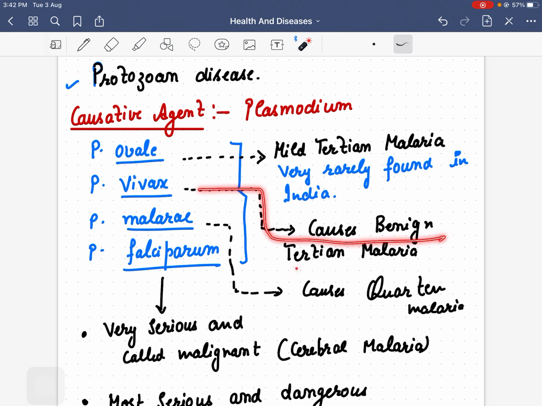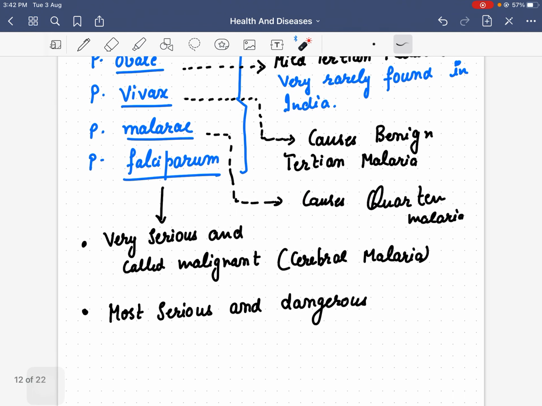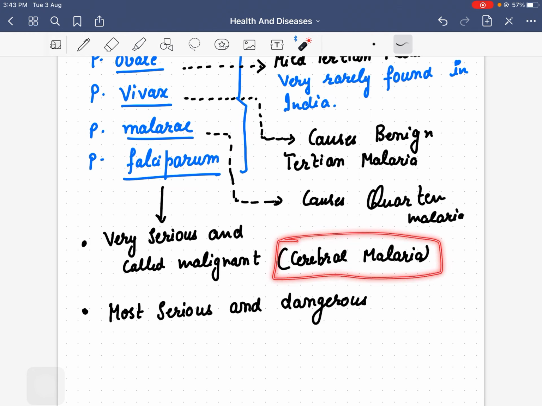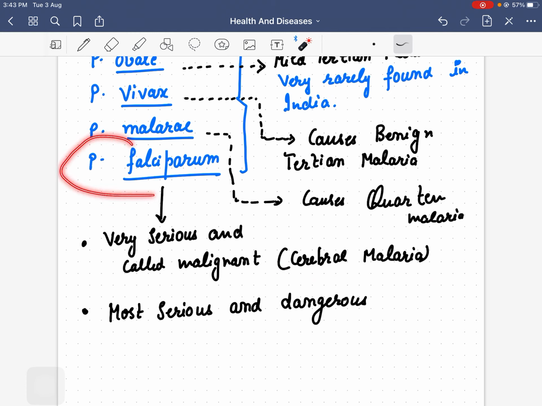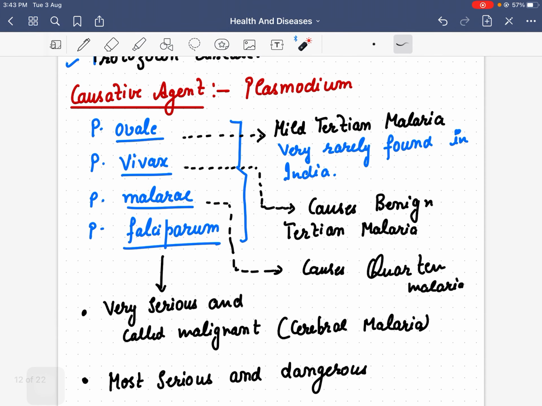Vivax causes benign tertian malaria. Malariae causes quartan malaria. The most serious and malignant, the most fatal, the most dangerous malaria is caused by Plasmodium falciparum, and this is also known as cerebral malaria. It is the most serious and most dangerous, and its causative agent is Plasmodium falciparum.